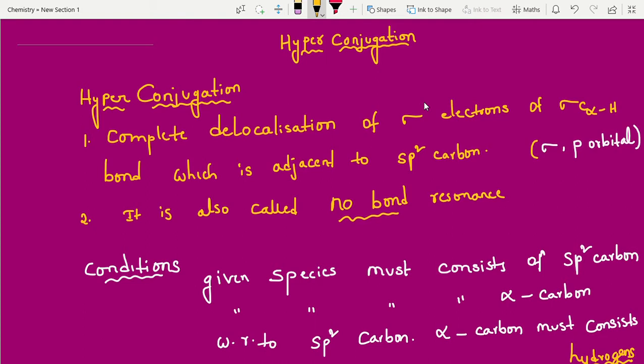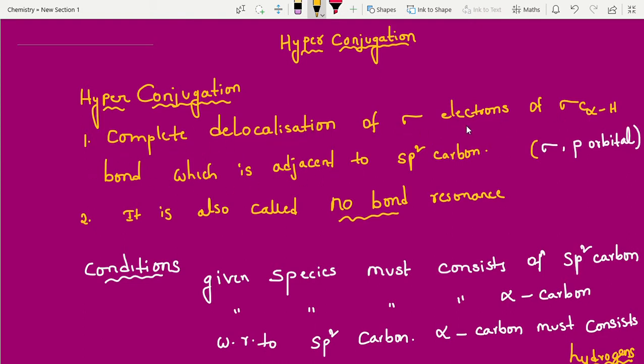What is this? Inductive effect and hyperconjugation. That's why I have selected this as the second topic. Complete delocalization of sigma electrons of sigma C-alpha H, alpha hydrogen. What is alpha hydrogen? What is alpha carbon? I am going to explain.